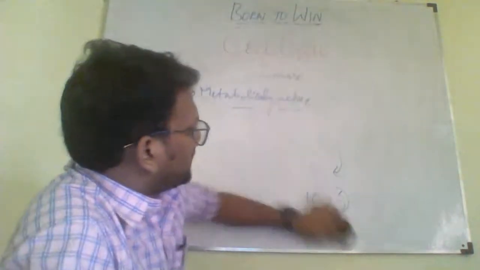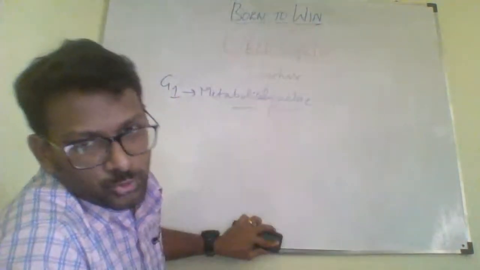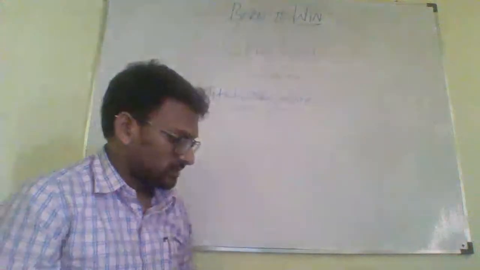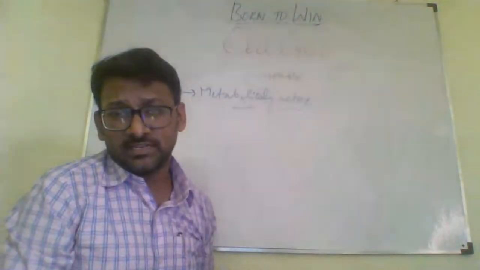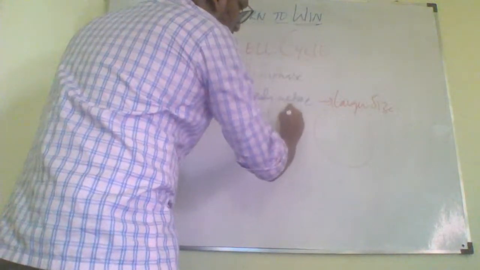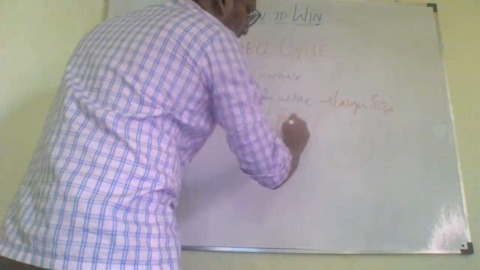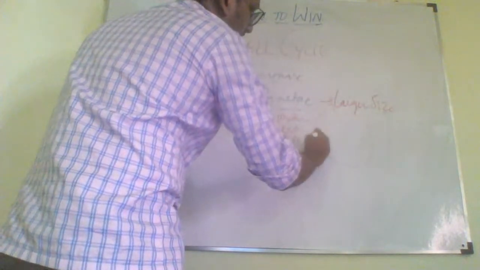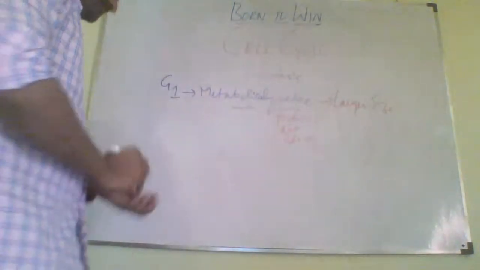So in the G1 phase, the content of DNA remains the same, that is 2C. So how can we really identify this phase? By its size. The size would be larger. At the end of the G1, you will find that the cell is large because it has more proteins, RNA synthesis, cell organelles, etc. They are all increased in the cell so that it would be large, right?